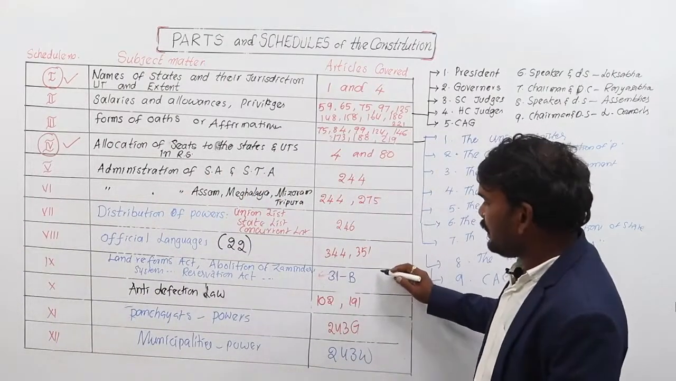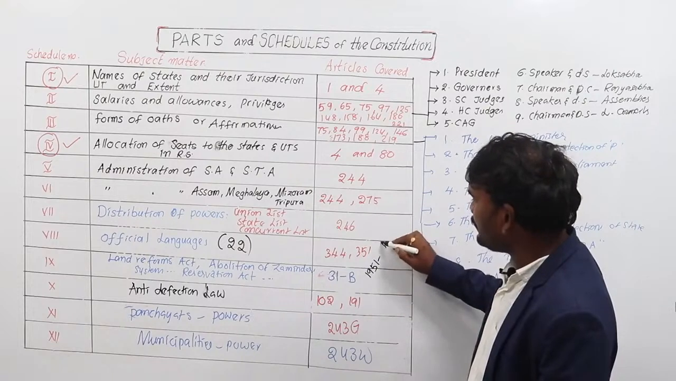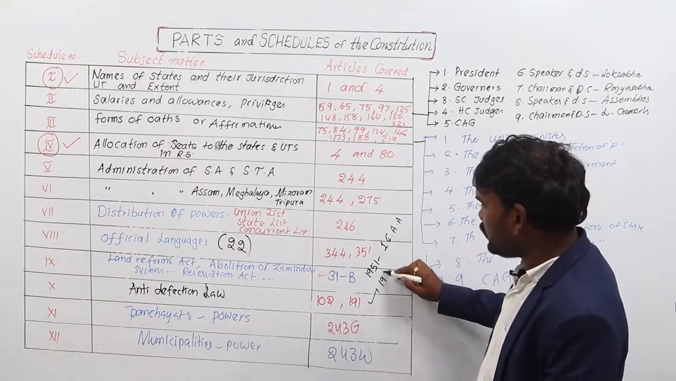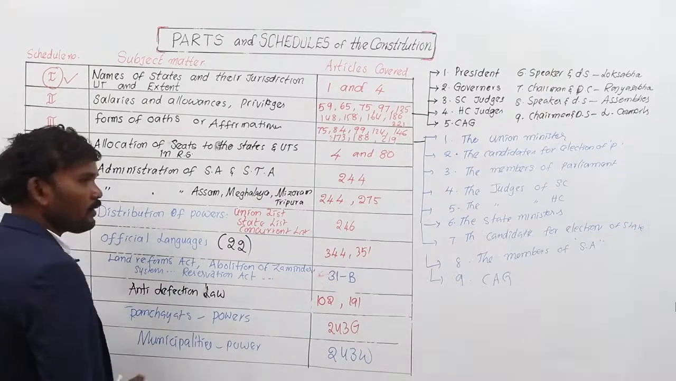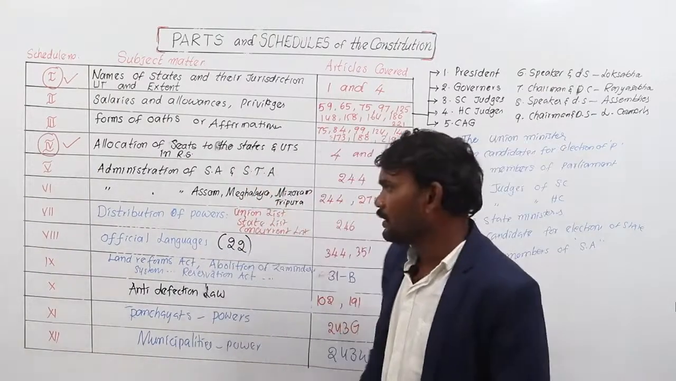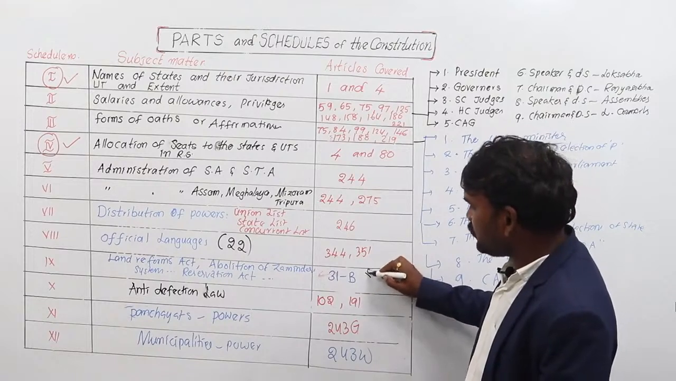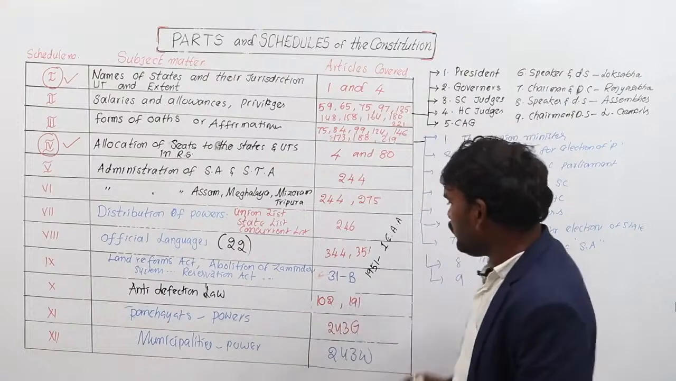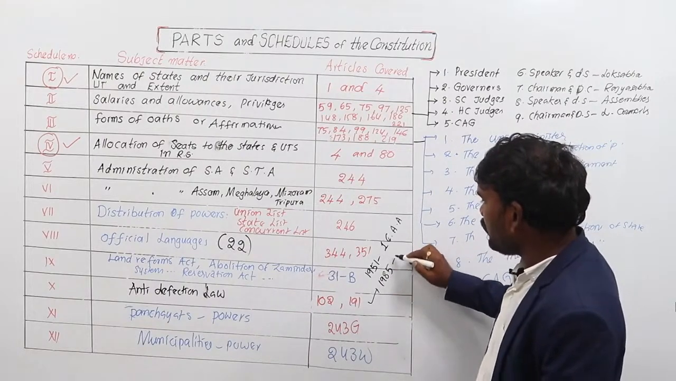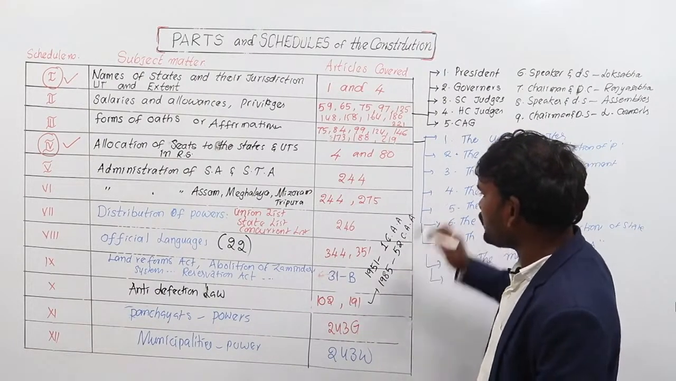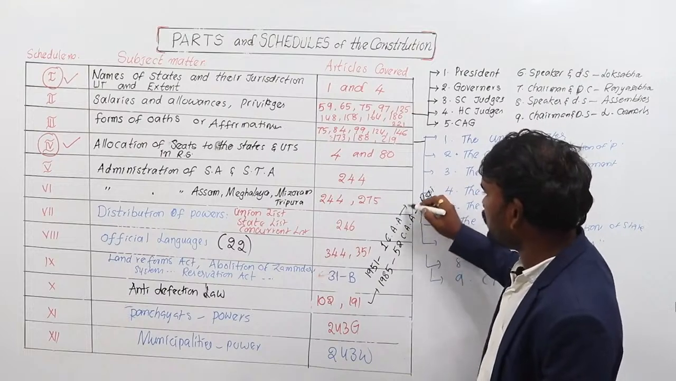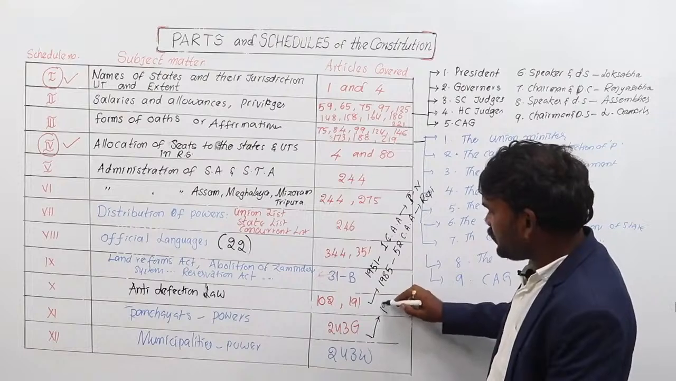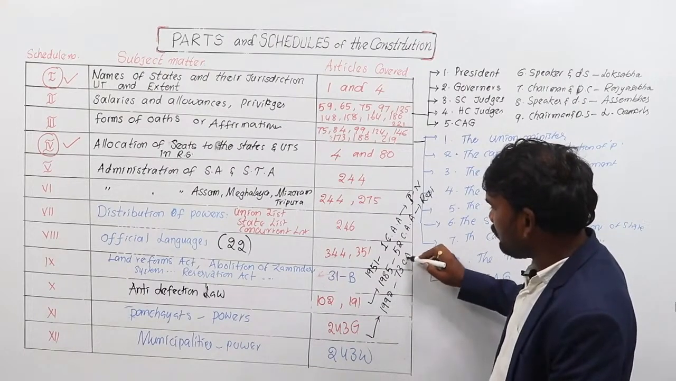The 9th Schedule was added to the Indian Constitution in 1951 with the first Constitutional Amendment Act, during the Jawaharlal Nehru period. The 10th Schedule was added in 1985 by the 52nd Constitutional Amendment Act during the Rajiv Gandhi period.